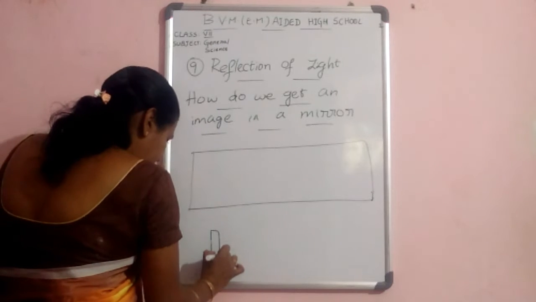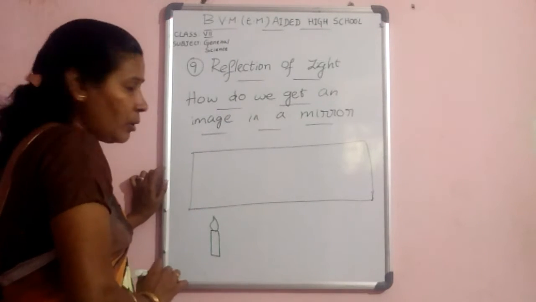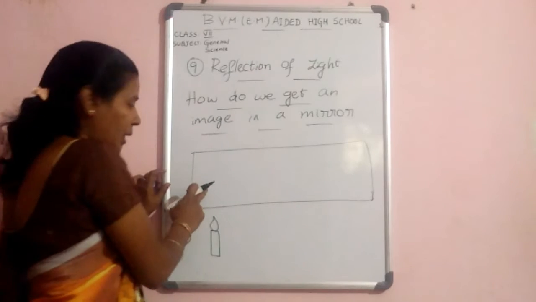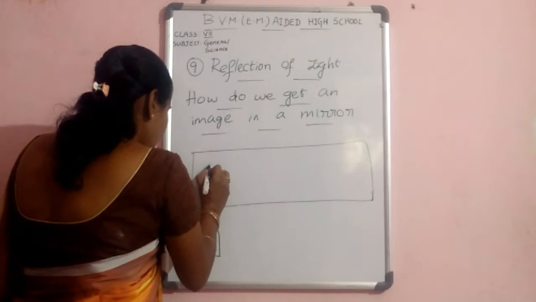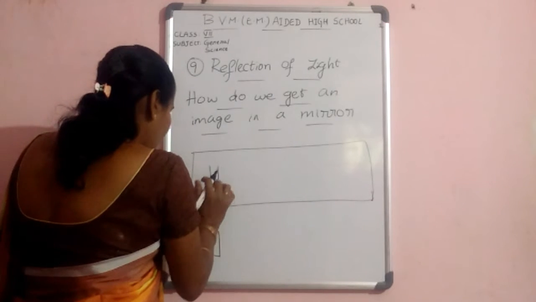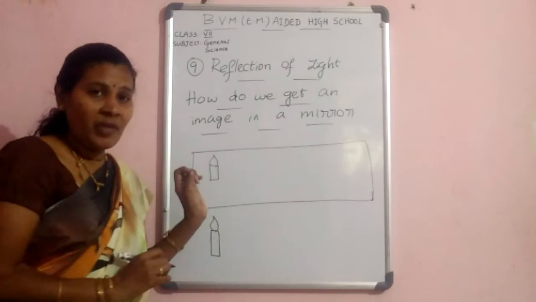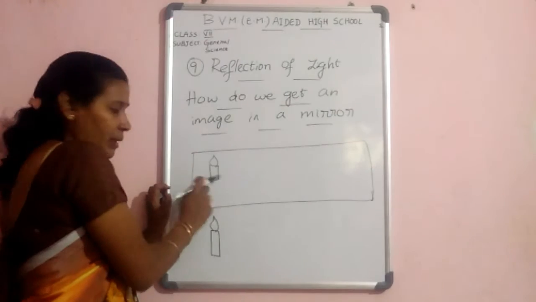Take a plain mirror and put a candle, light it and keep it in front of the plain mirror. Then what will be formed inside? An image of the same size as the candle is formed inside the mirror. How is it possible? How is it formed inside the mirror?